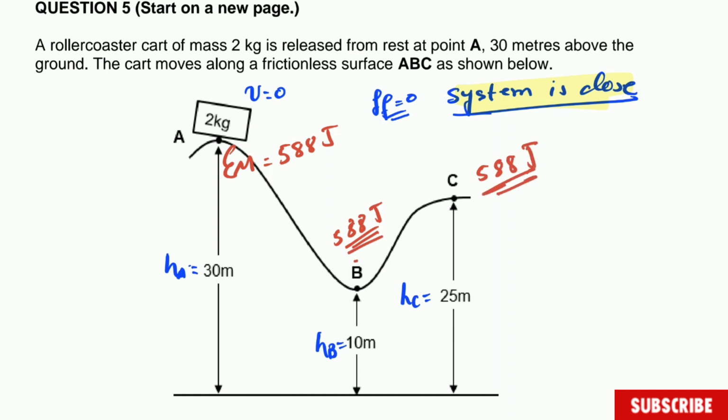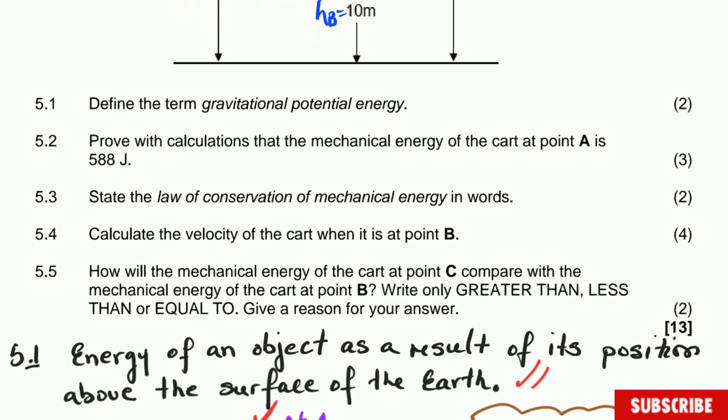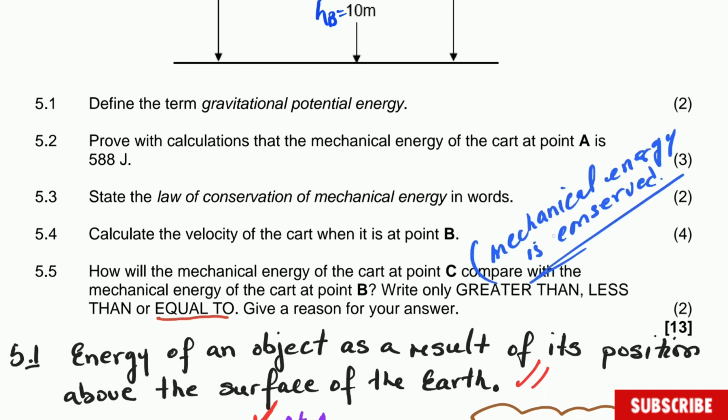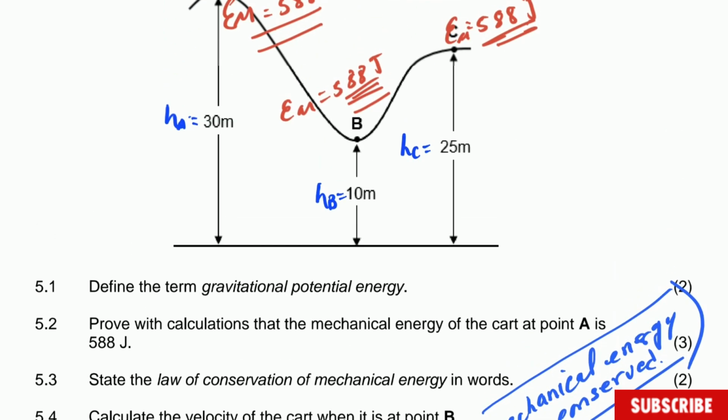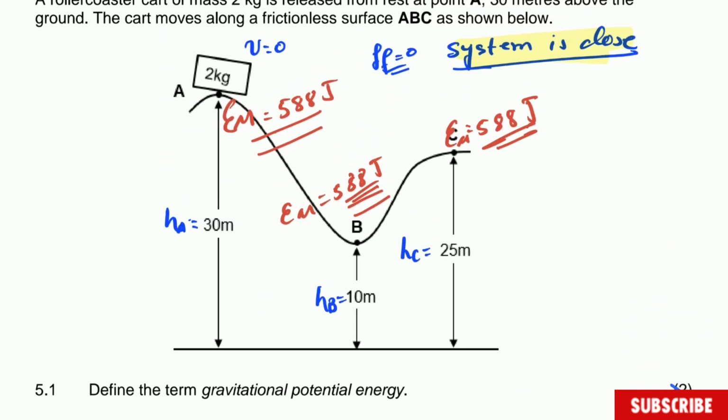It is the same because the system is isolated. This is mechanical energy. That is important to know. So the mechanical energy is the same everywhere. So you have to say is equal to, and give a reason for your answer. All you have to say is that mechanical energy is conserved. And this is the end of this question. Quite simple. I hope you understand, and I hope it helped.